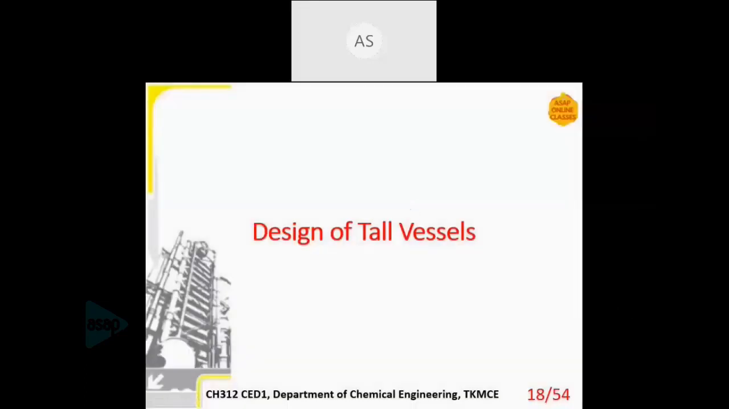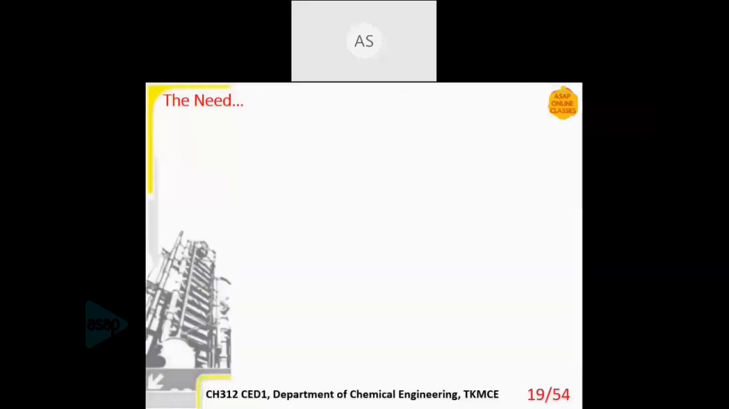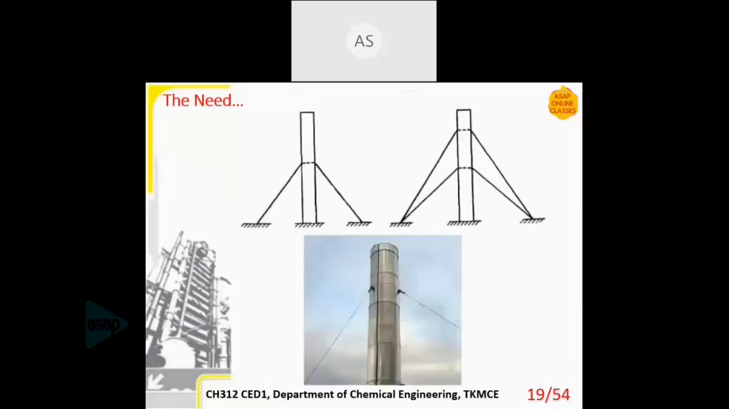Okay, then moving on to the design of tall vessels. First of all, the need. Why should we design a tall vessel? What is the requirement? That is explained with the help of this diagram. If you have a very large or very tall vessel, it must be supported on either side by support rings or guide ropes. So these are called guide ropes.